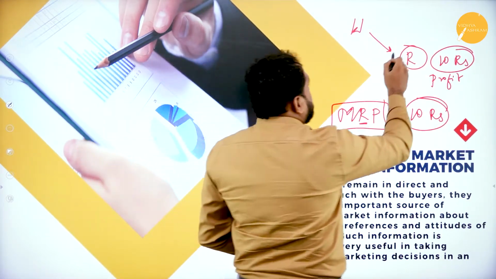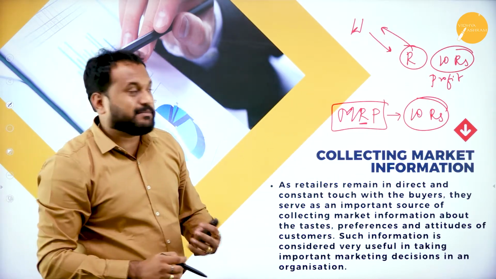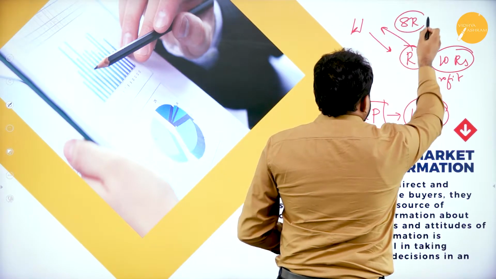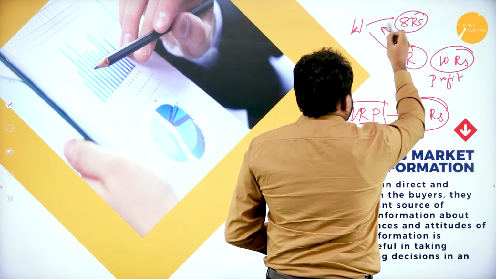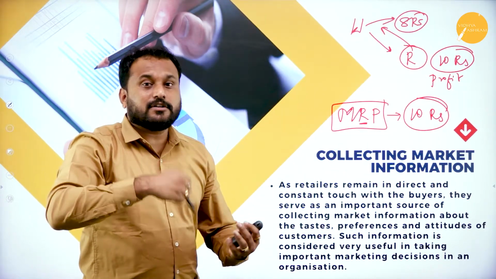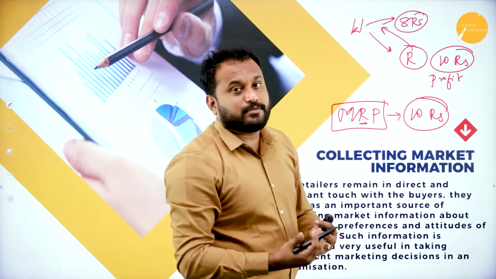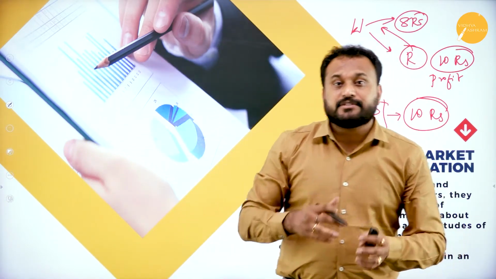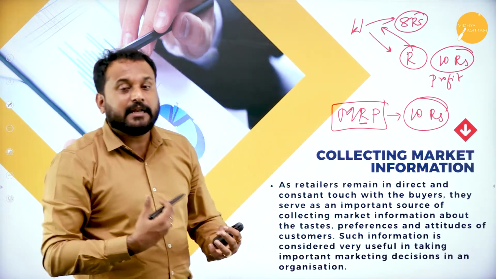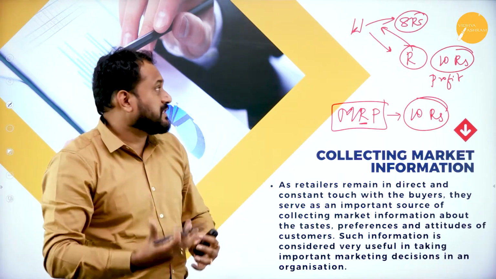Now the retailer will buy from the wholesaler not for 10 rupees. He'll buy for something like, say, 8 rupees. That means the wholesaler is selling it for 8 rupees, and still the wholesaler also will make a profit, isn't it? See, business without profit is what? It is not a business. Business should always be with profit. That is, monetary benefit should be there. Economic activity is what business is.